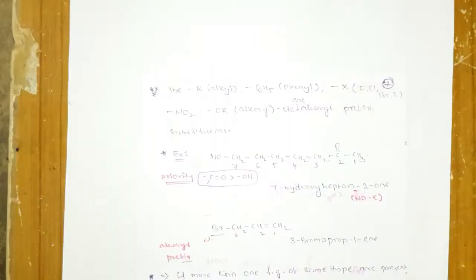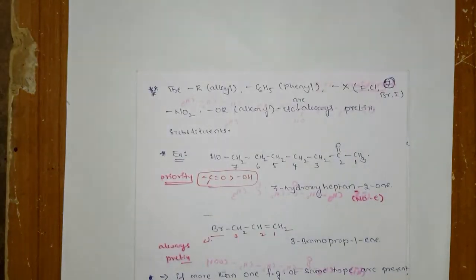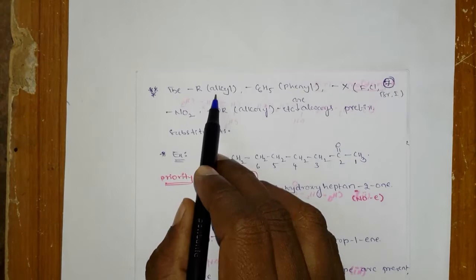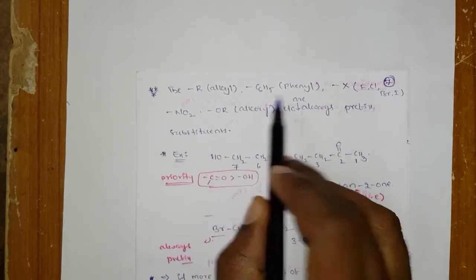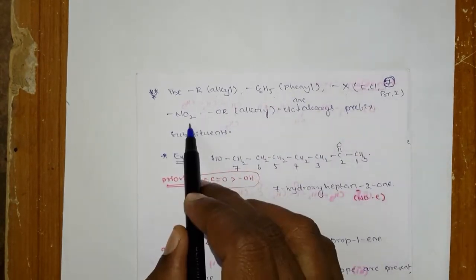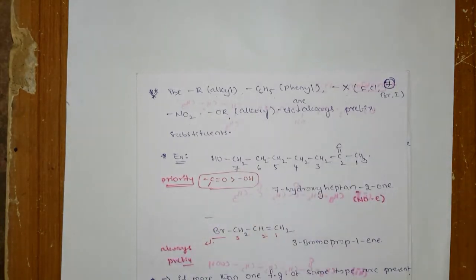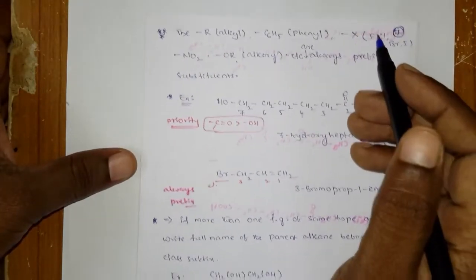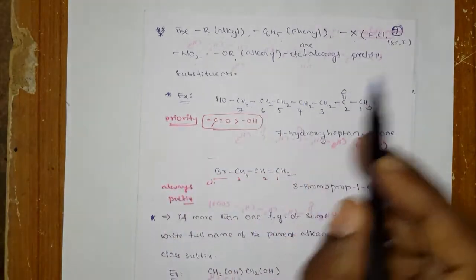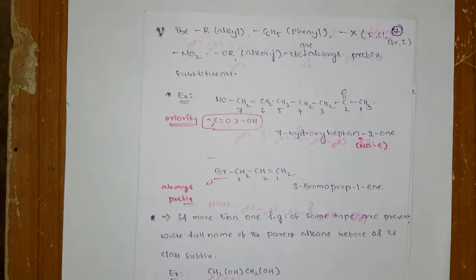Okay, but there are some other functional groups also there, right? Okay, that is all R, C6H5, halogens, nitro compounds, alkoxy ethers. Okay, so these functional groups generally act as substituents. We will take it as substituents. Okay, if these are present in the substituted compounds, then we will take these groups as substituents, not the functional group,